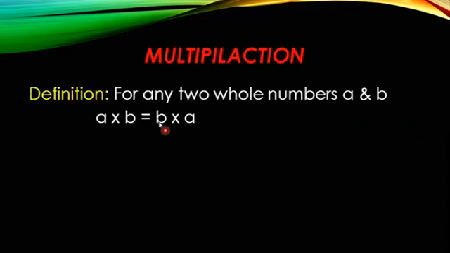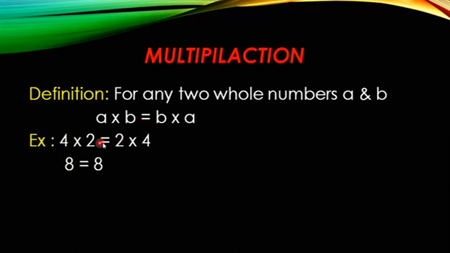For any two whole numbers A and B, A into B equals B into A. So here if you change the order and multiply, you will get the same answer only. Let us see with the example. 4 into 2. A I have taken as 4 and B I have taken as 2. See, 4 into 2, if you multiply, you will get 8.